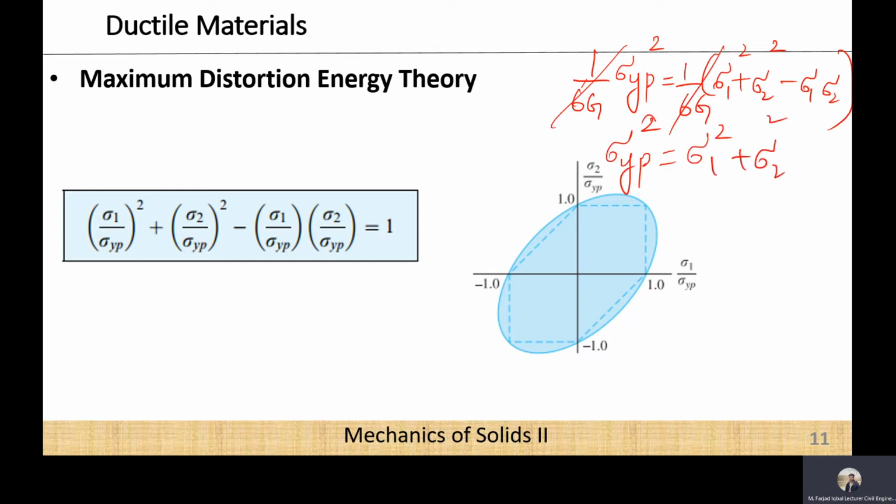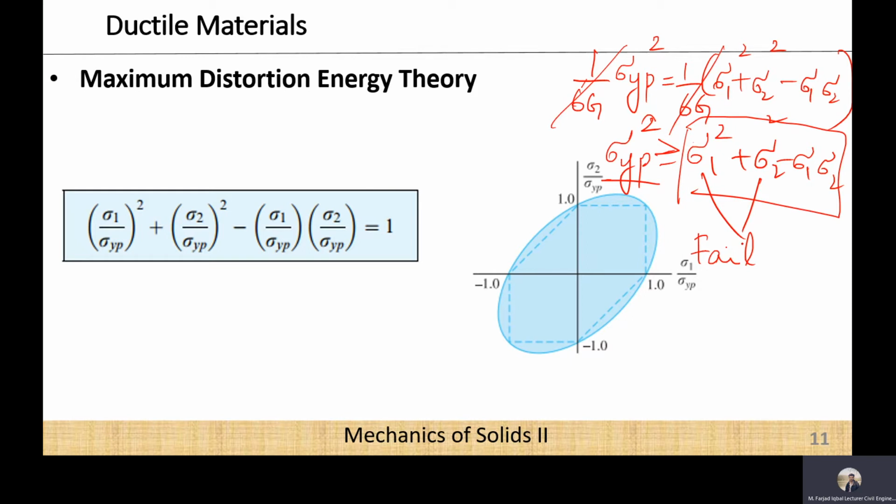So if you have a material and you know what sigma 1 and sigma 2 are, which are basically the internal stresses, and you also know the yield strength of this material due to the externally applied force, then if this side or this factor is greater than or equal to the yield stress, then the material is going to fail. But if this right side is less than this sigma yp, then the material is safe.